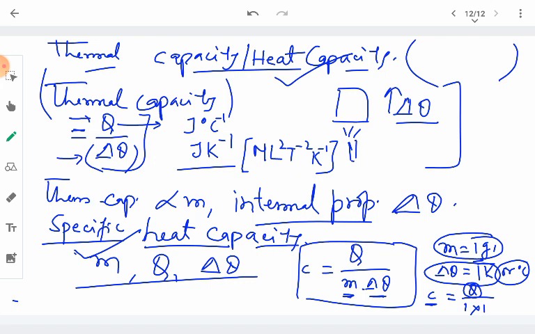Again, you can write its units from here. It is joule per gram per degree Celsius or per Kelvin. And the dimensions are M naught, L squared, T minus 2, K minus 1. So, these are the dimensions for the specific heat capacity. M here becomes 0, whereas in the case of thermal capacity it was M here. The dimension of M becomes 0 because it is divided by the mass. So, this is the basic understanding of thermal capacity, or heat capacity, and the specific heat capacity.